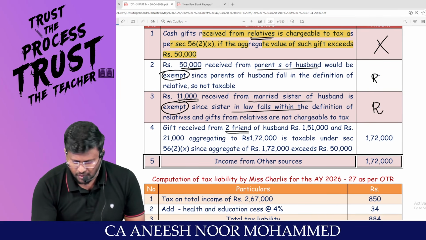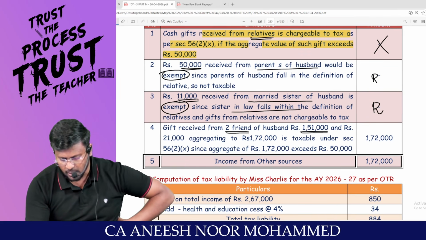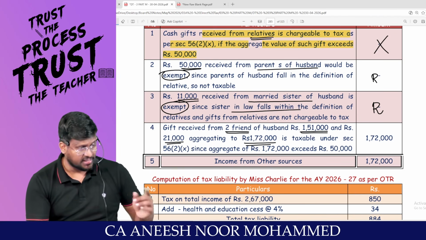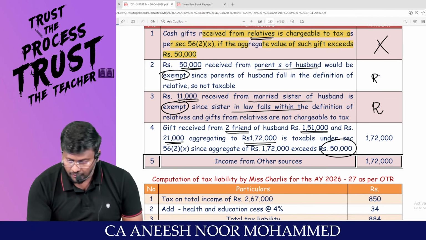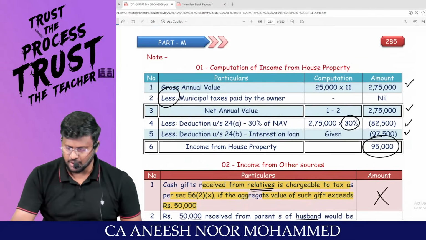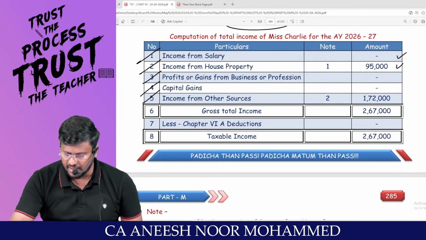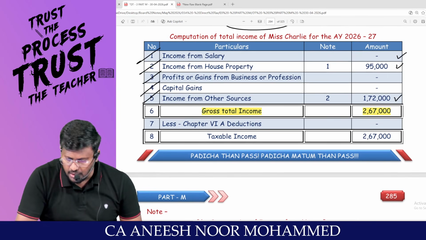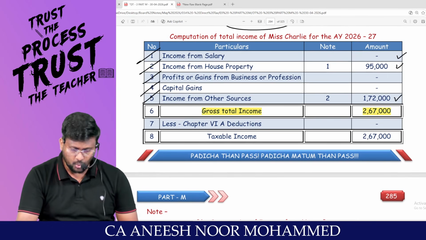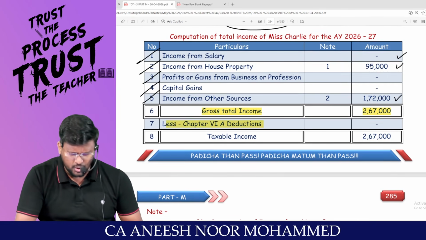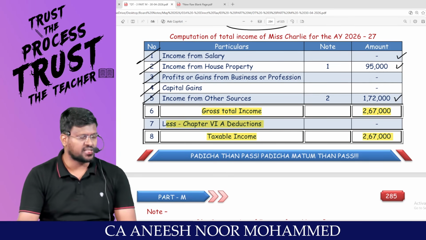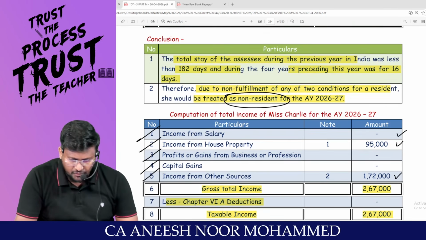Whereas gift received from 2 friends of husband, sir, 1,51,000 and 21,000 aggregating to 1,72,000, which is more than 50,000. So this 1,72,000 should be taxable under the head income from other sources. So the gross total income of Charlie is 2,67,000. There is no Chapter VI-A deduction given in the question. What is the taxable income? 2,67,000. My dear lovable students, which route?